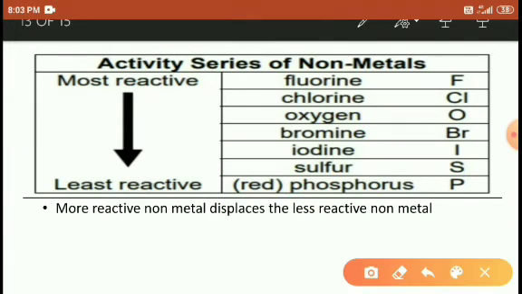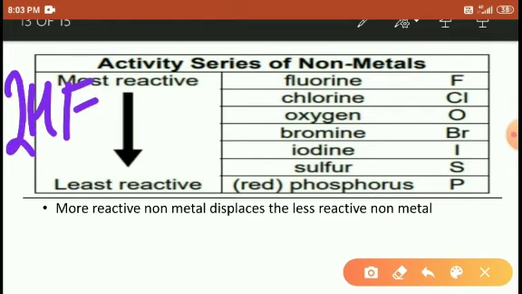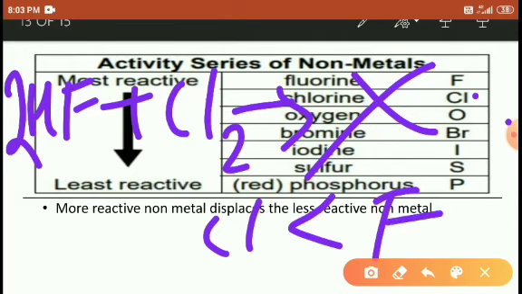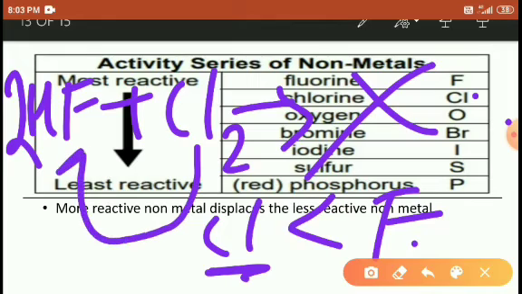But if you use 2HF plus Cl2, then there is no reaction, because look here, chlorine is below the fluorine, so chlorine is less reactive than fluorine. So chlorine has less energy, and it is unable to displace the fluorine from hydrogen fluoride. So that's why this reaction is not possible.